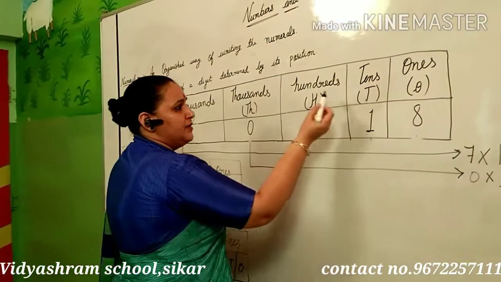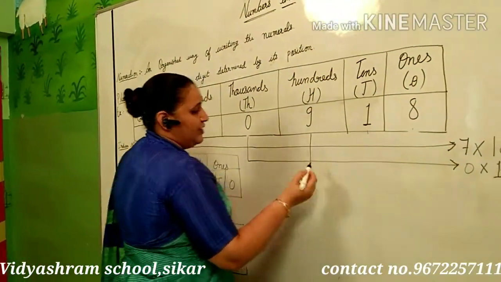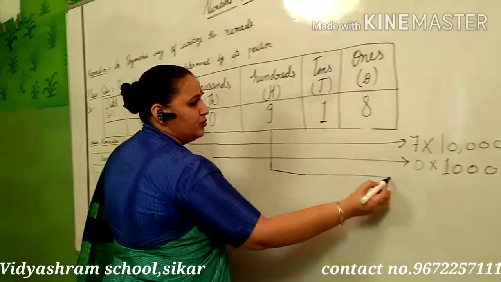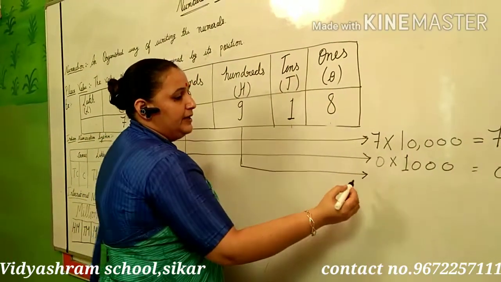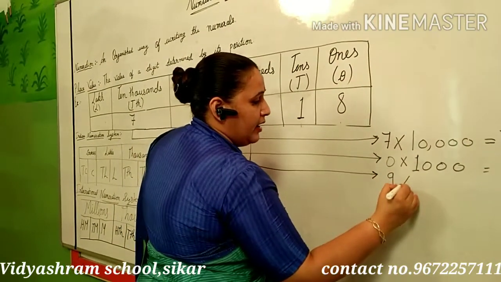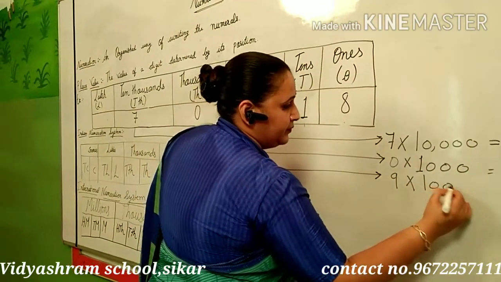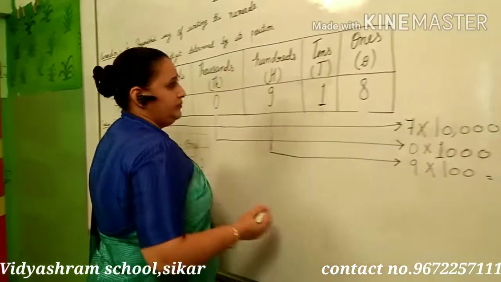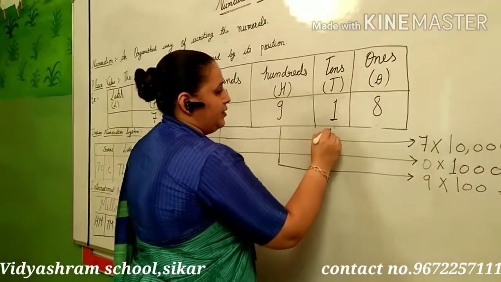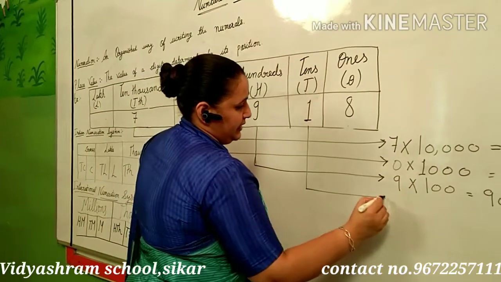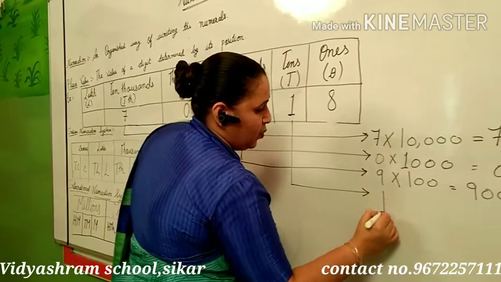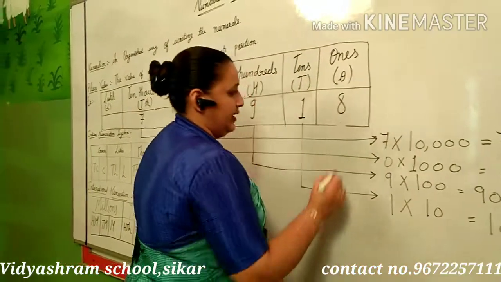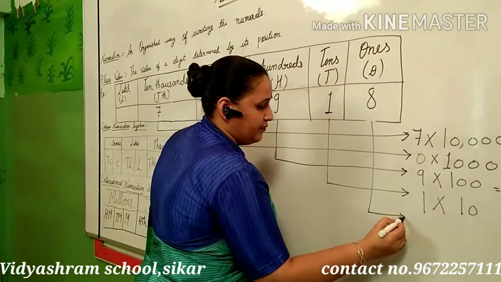Now at the place of 100, the face value is 9, and how will we change it to the place value? That is 9 at the place of 100, so it will be 900. 1 at the place of tens: 1 into 10 equals 10. And the 8 in the place of ones is 8.